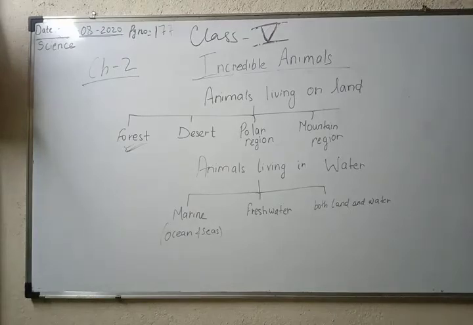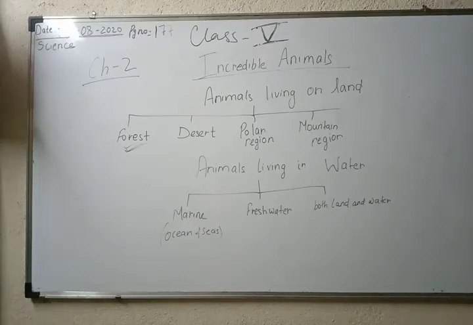Okay, we all know that if somebody sweats, then what happens? Water loss will occur. But they have a very thick skin, so in such a hot humid climate also they sweat very less. Scorpion, tortoise, hedgehog, hyena, etc. also live in deserts. So these are a few more examples which are found in desert area.